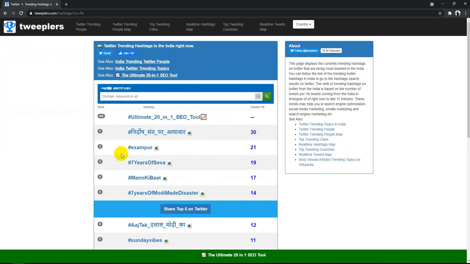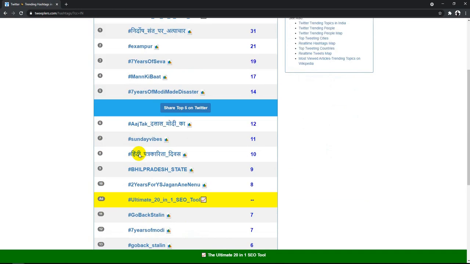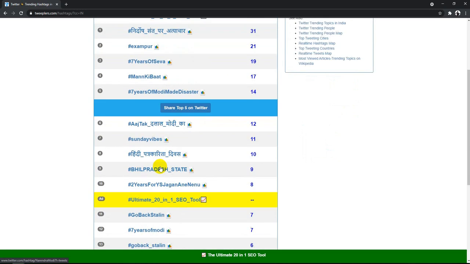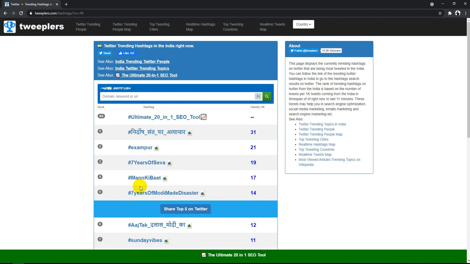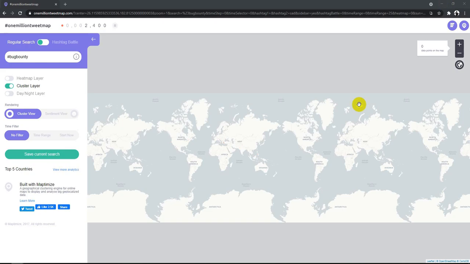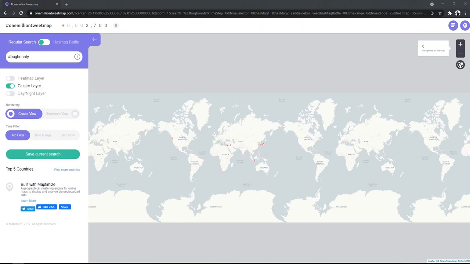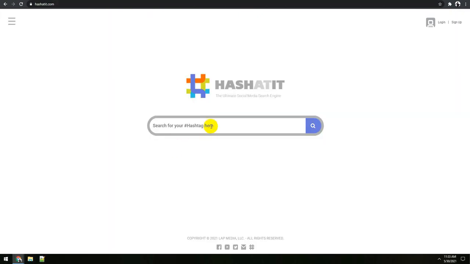But anyway, a few things are working. Here you can see there are some tweets about 7 years of Modi and Narendra Modi, and Mann Ki Baat, all those tweets which are trending in India right now. I wish this would have shown you some output. Anyway, while this search is still going on, I will take you to another website which is really helpful for searching trending tweets. That website is Hashatit.